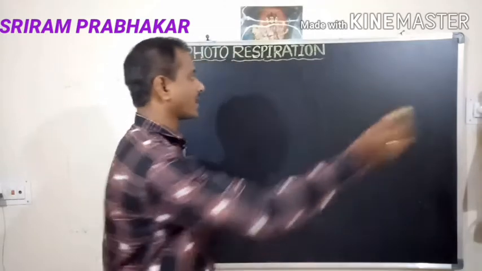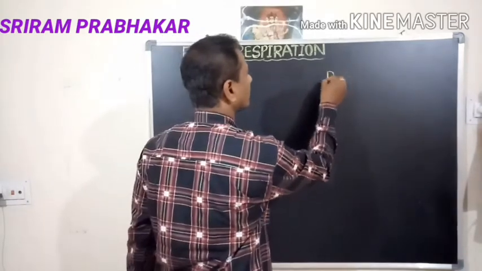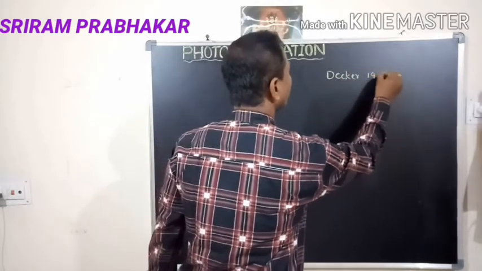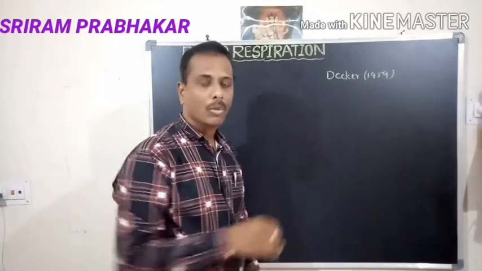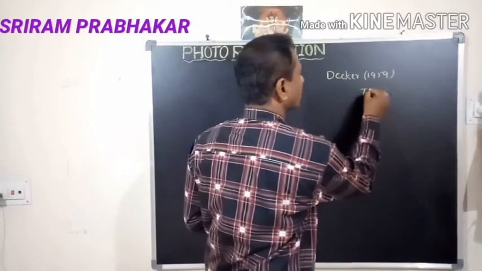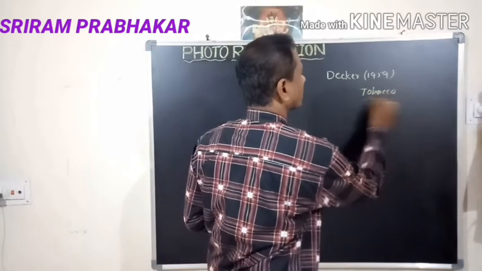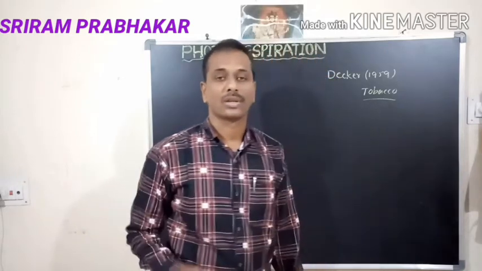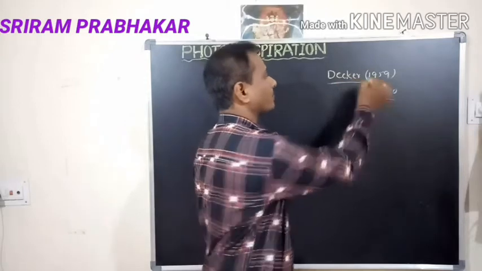Photorespiration was first observed by a scientist whose name is Becker. In 1959, Becker described this photorespiration. He selected the plant tobacco and demonstrated that tobacco can show photorespiration. The rate of respiration is higher in the presence of light than in normal condition, so he called it photorespiration, the word given by Becker.